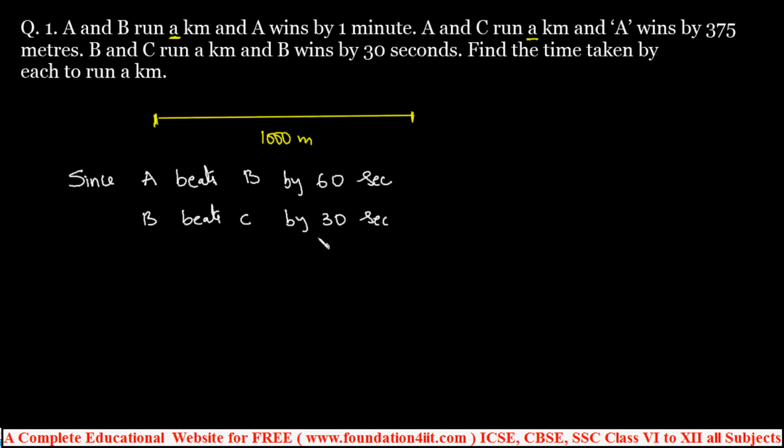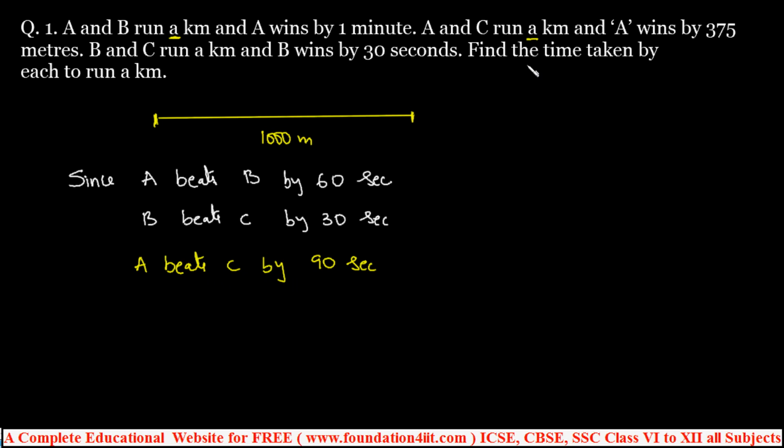Now according to this, A beats C. From these two statements, A beats C by 60 plus 30, so total 90 seconds. Right? So compare the same race, A, B, C started at the same time. So A beats C by 90 seconds.